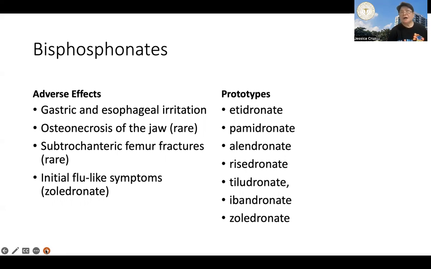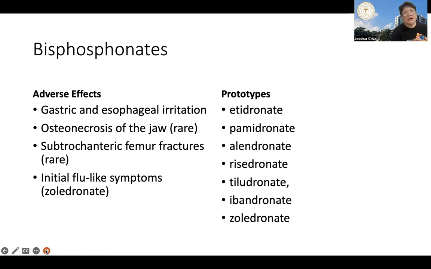However, now there is parenteral treatment, no? Intermittent parenteral treatment using bisphosphonates if patients cannot tolerate the gastric irritation effects. Now, osteonecrosis of the bone is a very rare but frightening adverse effect, no, with the use of bisphosphonates.